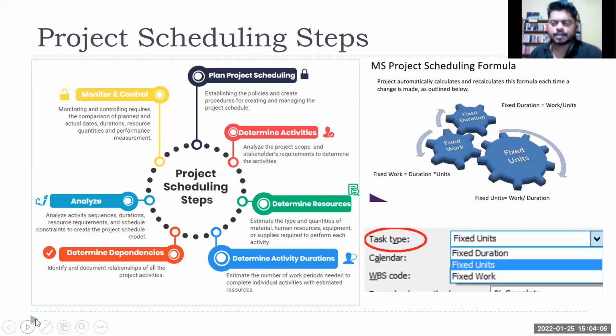That task will come only after the vaccine reaches the district headquarters, right? So this is where the dependencies come into the picture: which task will happen after which other task. Then analyze, right? Make sure that there is no resource overloading, or any kind of circular relationship.